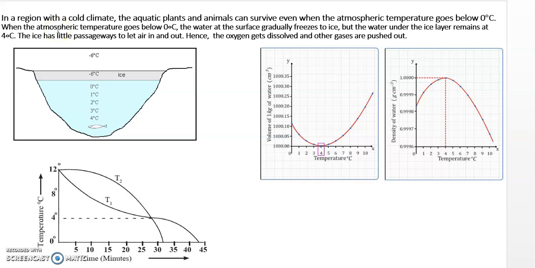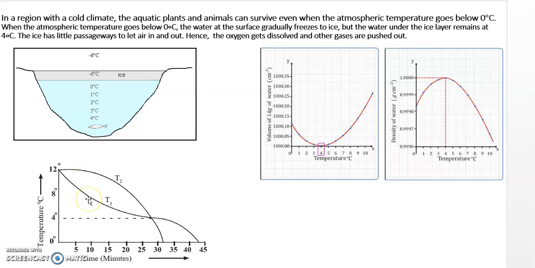It will not allow the heat to escape from the water below, and the oxygen remains dissolved in the water while the other gases are pushed out. Remember, ice is a bad conductor, so it will not allow the heat to escape. For this reason, aquatic fishes can survive in cold regions.